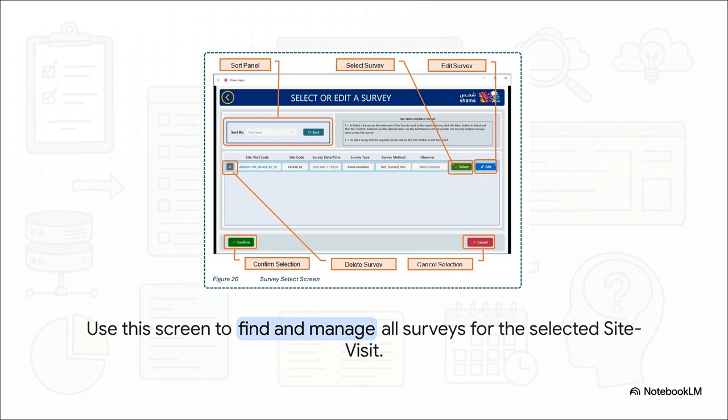You can find the survey you need right in the list. To start working with that survey, just click the blue Select button. To change its details, click Edit. And if you need to remove it completely, you've got the Delete Survey button at the bottom.